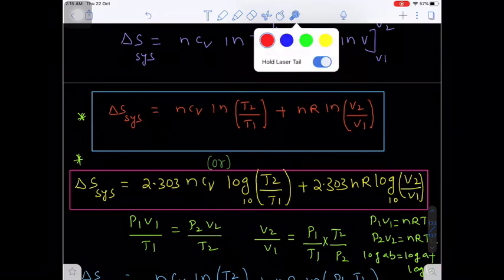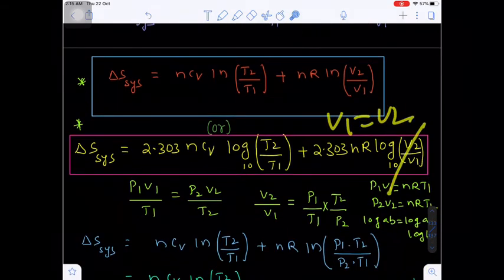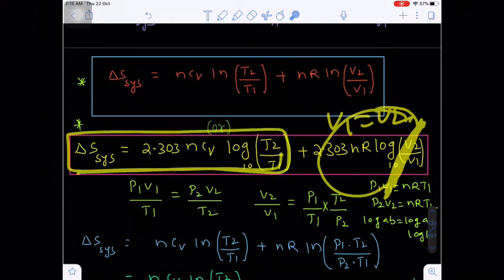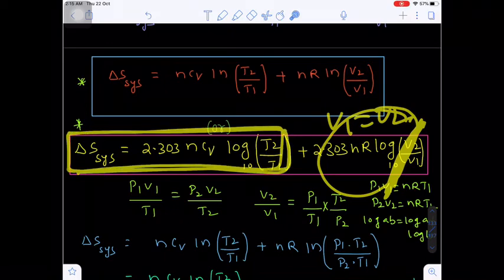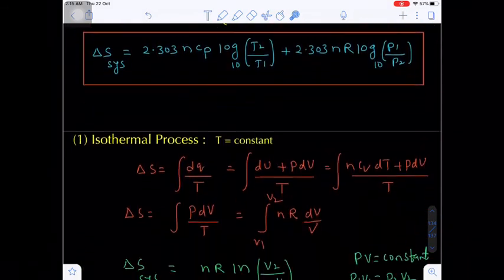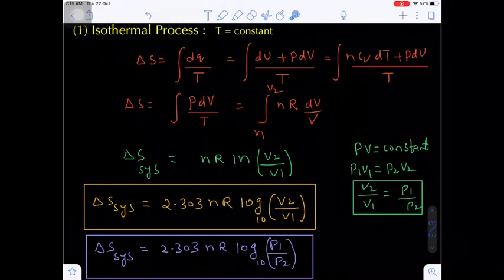Otherwise, if it is an isochoric process, keeping the volume constant, that means V1 is equal to V2. So V1 and V2 cancel, log 1 is 0, and this term becomes 0. So you will get only this value. This corresponds to the change in entropy of a system at constant volume, nothing but an isochoric process. Are you getting my point? So these are the main important relations. We have to remember them.